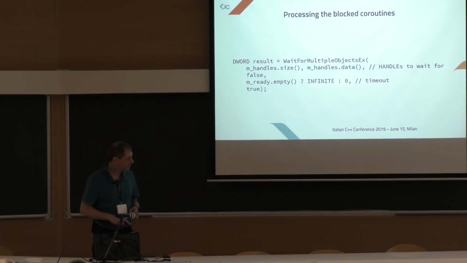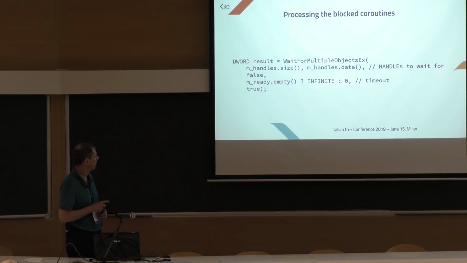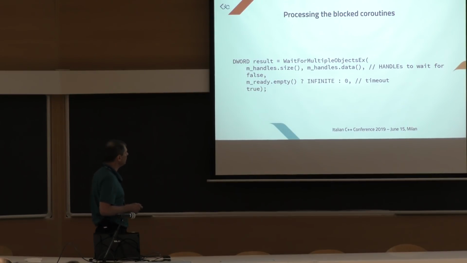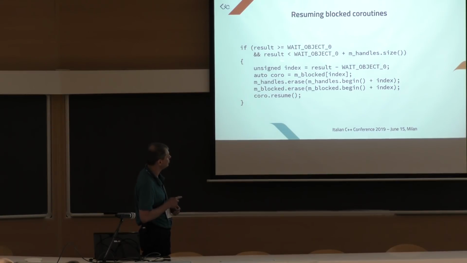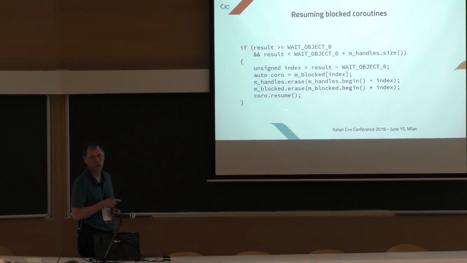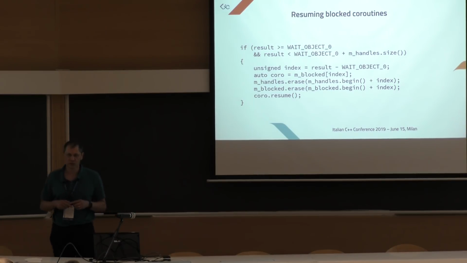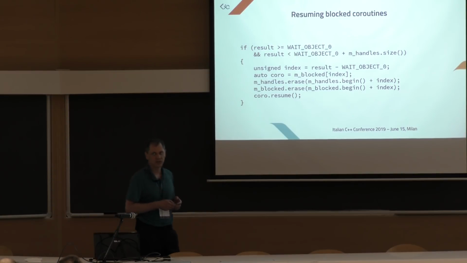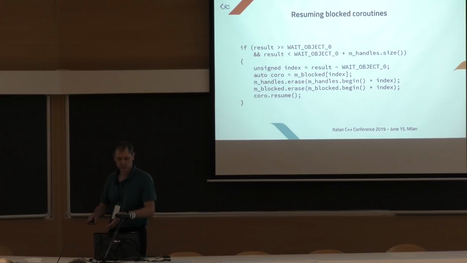If this function returns because one of the handles has become signaled, then the result is in this range. We just compute the index, and then we remove both the handle and the coroutine handle from the respective vectors, and then we call resume. Resume is a function of the coroutine handle template that does the magic, that gives control to the coroutine.